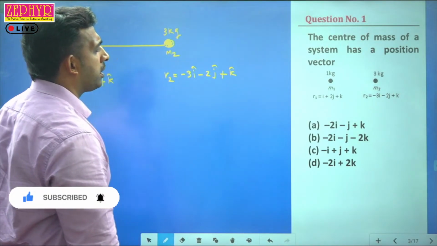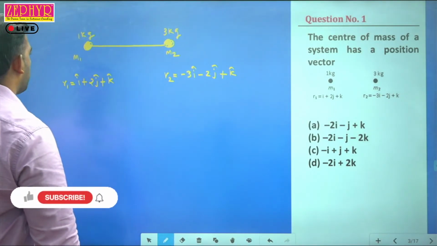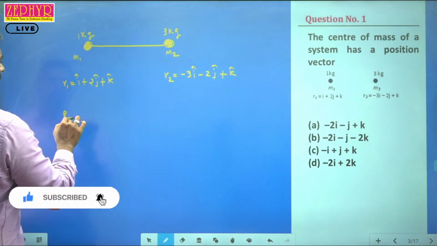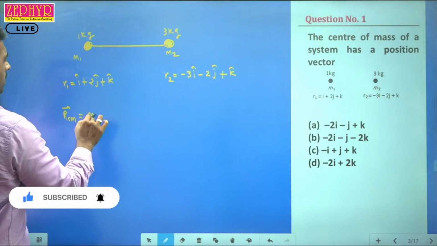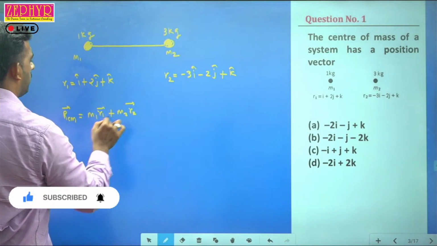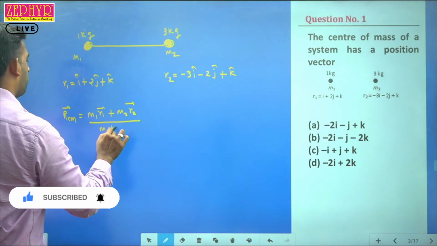So how to find out the position of center of mass? We use the equation RCM is equal to M1 R1 plus M2 R2 divided by M1 plus M2.